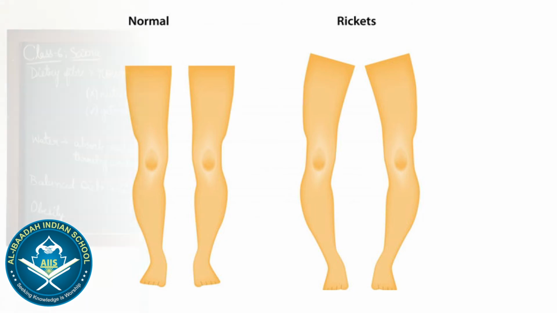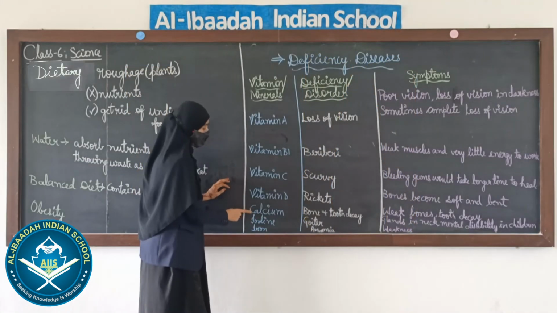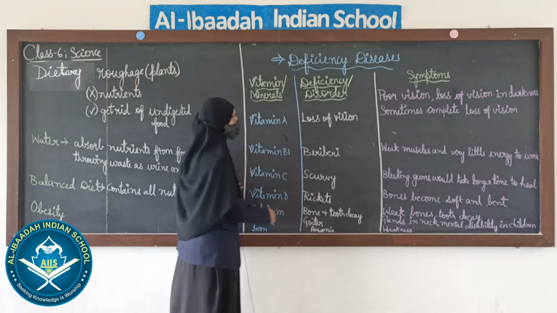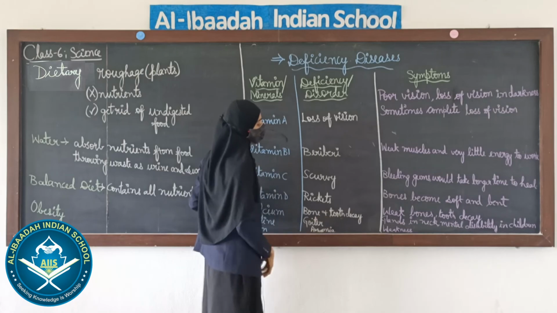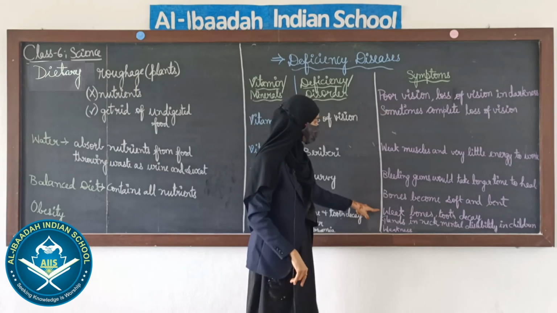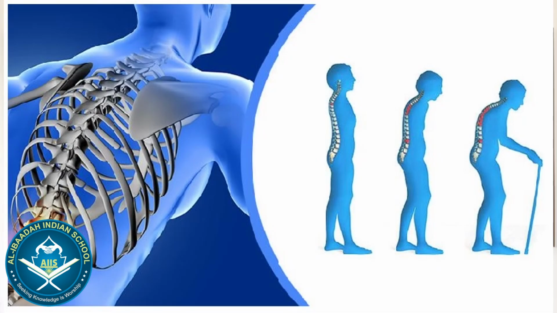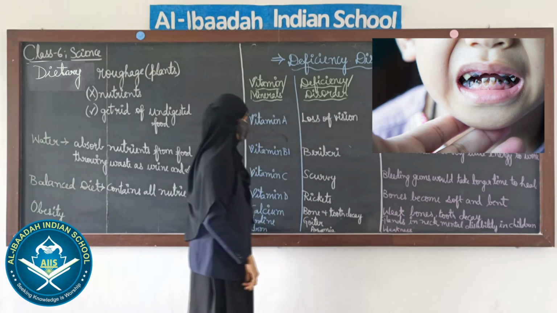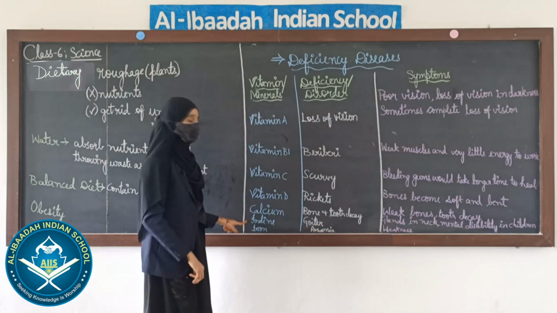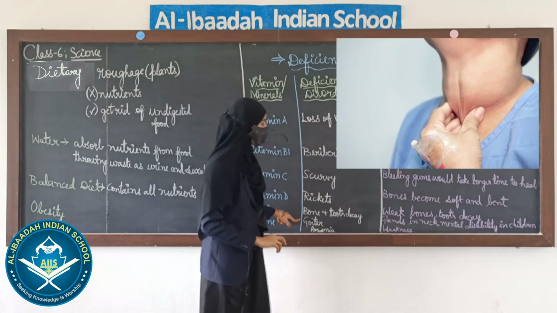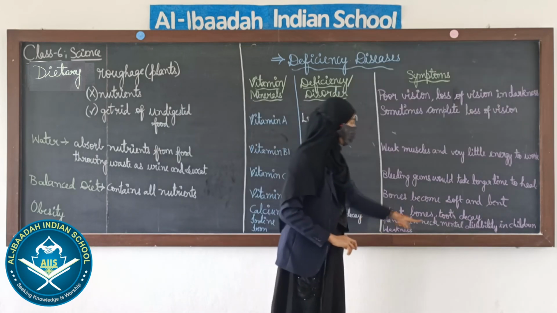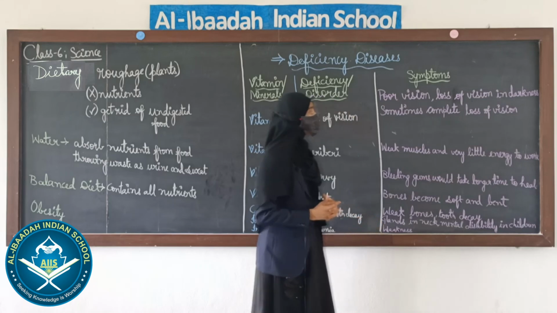It may bend. And next is calcium. Calcium, what are the disorders? Bone and tooth decay. And what are the symptoms? Weak bones and tooth decay. And next comes iodine. When we don't have iodine for a longer period, we get goiter, glands in the neck, and mental disability in children.